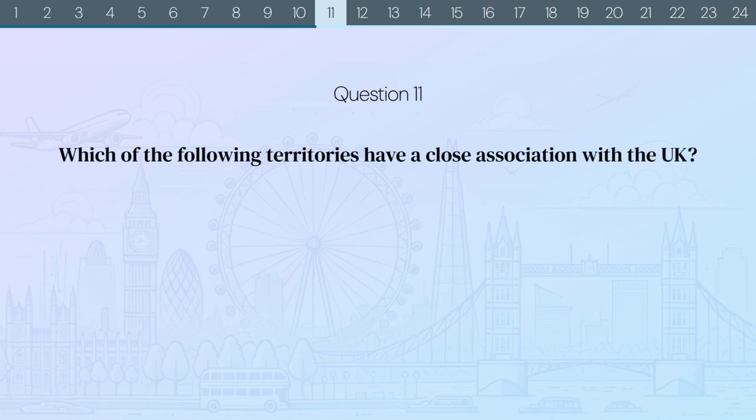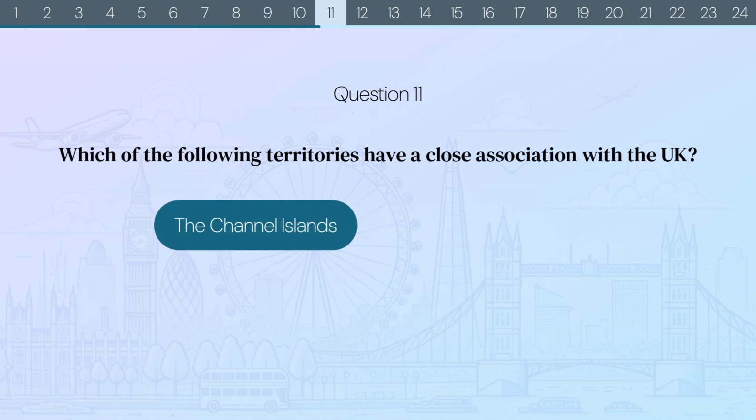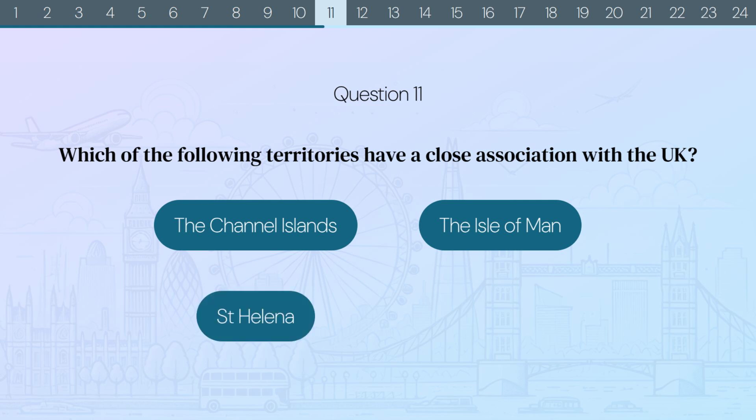Question 11. Which of the following territories have a close association with the UK? The Channel Islands, the Isle of Man, St Helena, or Ireland?